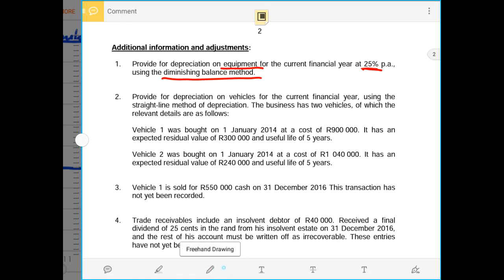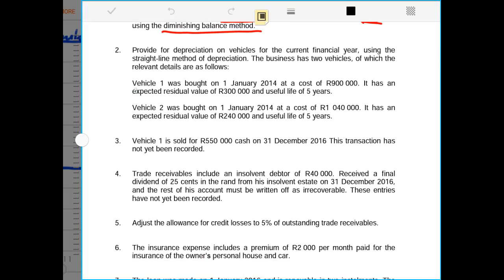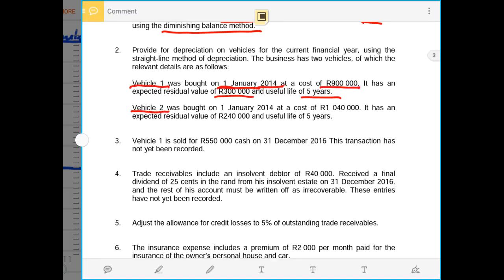The business has 2 vehicles, of which the relevant details are given below. So now we have vehicle 1 and vehicle 2. Vehicle 1 was bought on the 1st of January in the year 2014. Remember, the beginning of the accounting period is 1st of January and the accounting period ends in December, as we have seen from the trial balance. The cost of this vehicle is 900,000 rands, and it has an expected residual value of 300,000 rands and a useful life of 5 years.